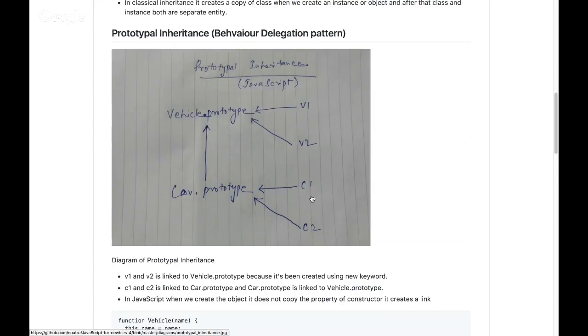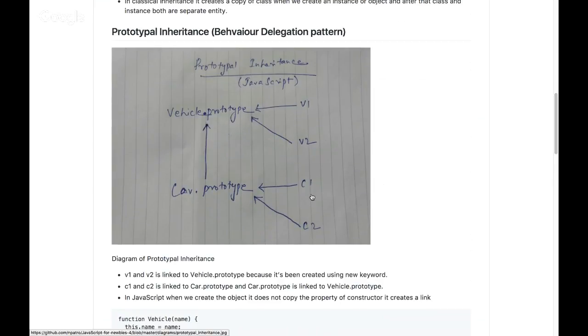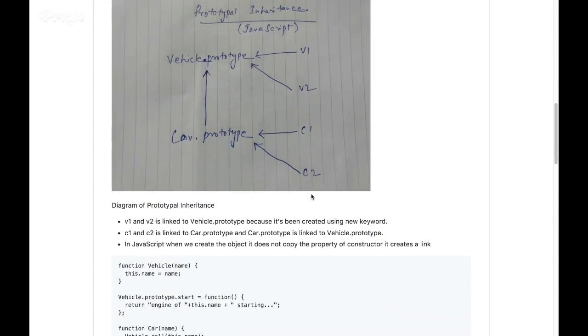So V1 and V2 are linked to vehicle.prototype, because they've been created using the new keyword. And similarly C1 and C2 are linked with car.prototype, and car.prototype is linked to vehicle.prototype. So it's all linked. In JavaScript, when we create an object, it doesn't copy the properties of the constructor. It just creates a link, which is the difference between Java, C++, and JavaScript. Java and C++ don't create a link. They just copy everything and make it their own.